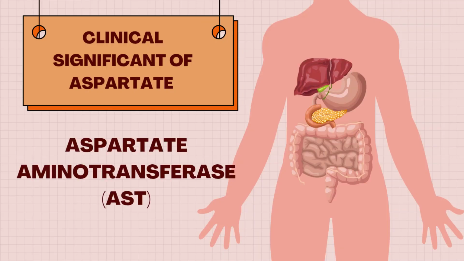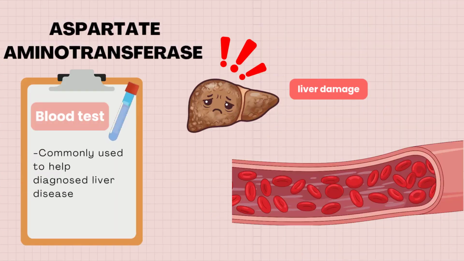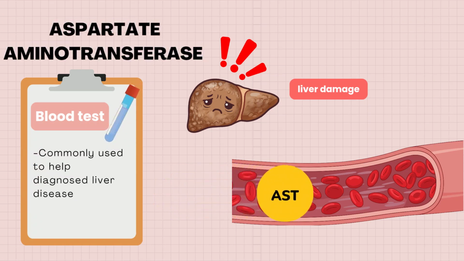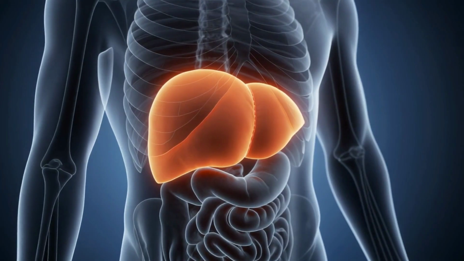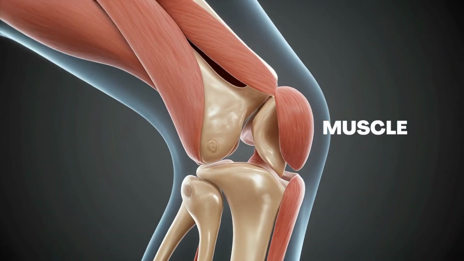We can now look at the clinical significance of aspartate. Aspartate aminotransferase, AST, is an enzyme measured in a blood test. When the liver is damaged, AST is released into the blood. It is found in the liver, heart, muscle, and kidney.